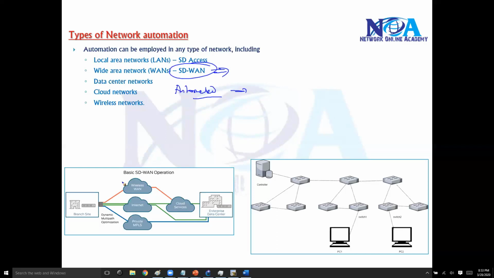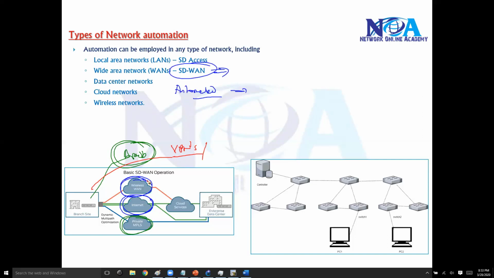In your company, you have different types of WAN connections. You have wireless WAN, internet, MPLS, and broadband connections, and you're running some kind of VPNs over these.